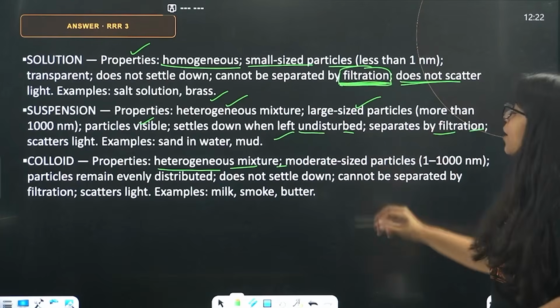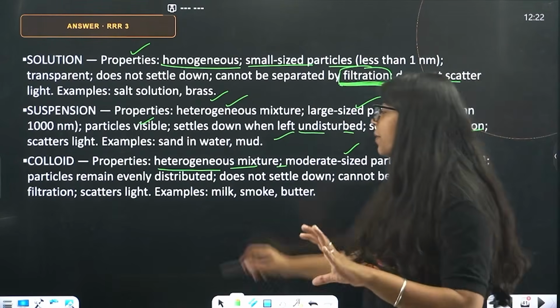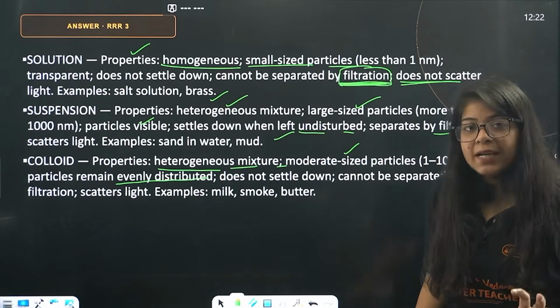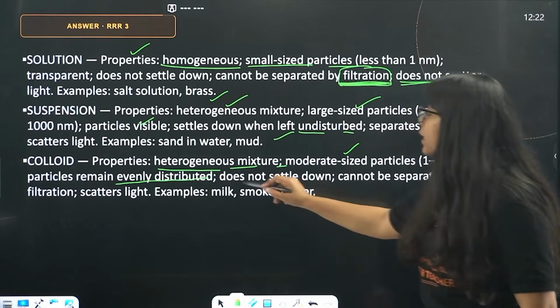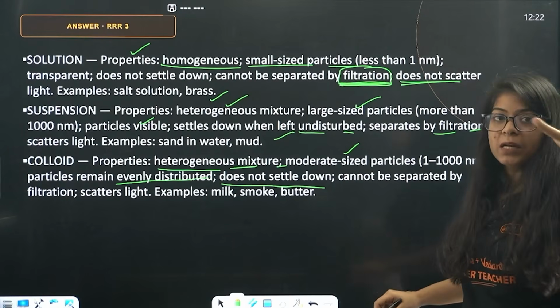Heterogeneous mixture. Moderate size particles, 1 to 1000 nanometers are the size. Particles remain evenly distributed. However, they do not form a clear solution. Still, right? It does not settle down. They do not settle down. Only suspension settles down. Milk settles down.